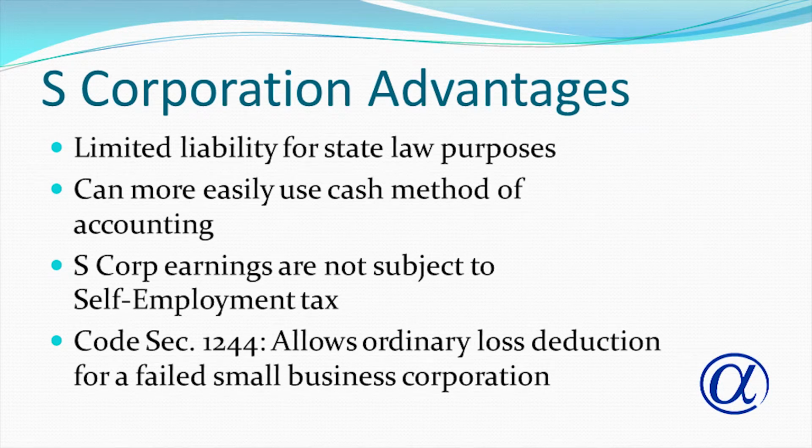An S corporation, or S corp, is created under state law in the same manner as a C corporation. A corporation qualifies as an S corp if a valid election is filed with the IRS. This election must be made on or before March 15th of the year for which it is effective. An S corporation is a special status corporation for tax purposes. It is treated as a partnership for federal tax purposes, thus avoiding the double taxation problem of a C corporation. But since the entity is a corporation in all other respects, the entity provides limited liability to the owner.